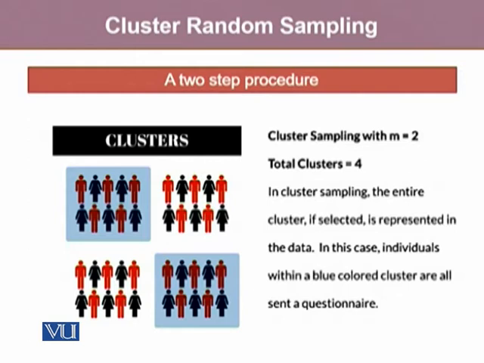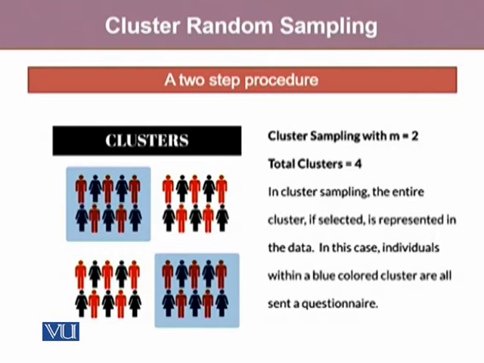Let's take an example of a two-step procedure where, first of all, we have those clusters in our hand. One really wants to make sure that these clusters are externally homogeneous, but internally heterogeneous. Here in this example, we have 4 clusters where we can see that there are a few men and a few women in all those 4 clusters. Within the cluster, there is heterogeneity. But if we talk about all these 4 clusters, they are 4 similar groups of men and women.